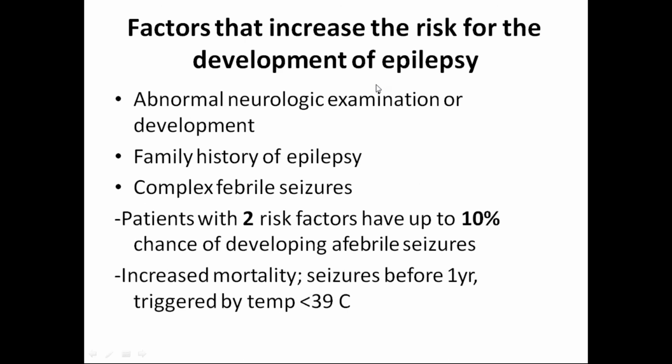Factors that increase the risk for development of epilepsy are, so if a child with febrile seizure came and you have examined the child, if there is abnormal neurological examination or developmental delay, that is one risk factor. Family history, one of the family members is an epileptic and on medication, that is one of the risk factors. And the child is having complex febrile seizure or atypical febrile seizures. These 3 are important risk factors. Patients with 2 risk factors have up to 10% chance of developing epilepsy. Increase in mortality, if seizures occur before 1 year and triggered by temperature less than 39, means there is a high chance, mortality risk is also there.